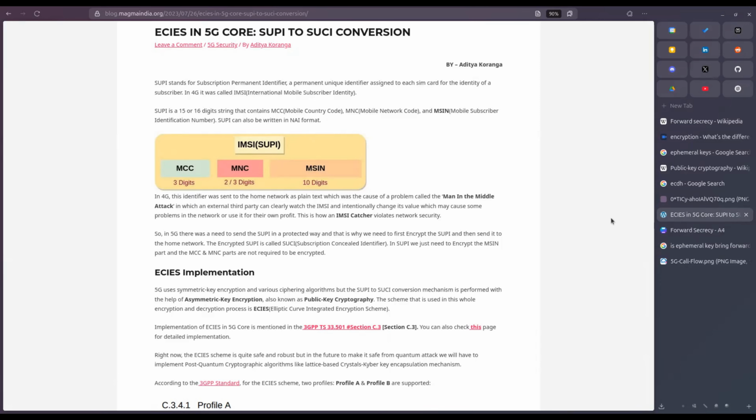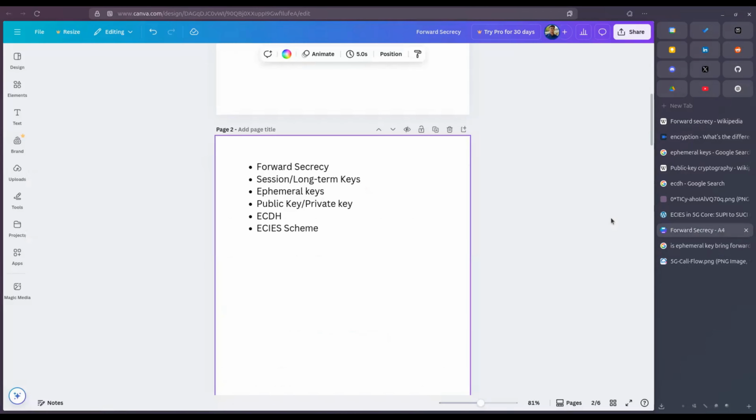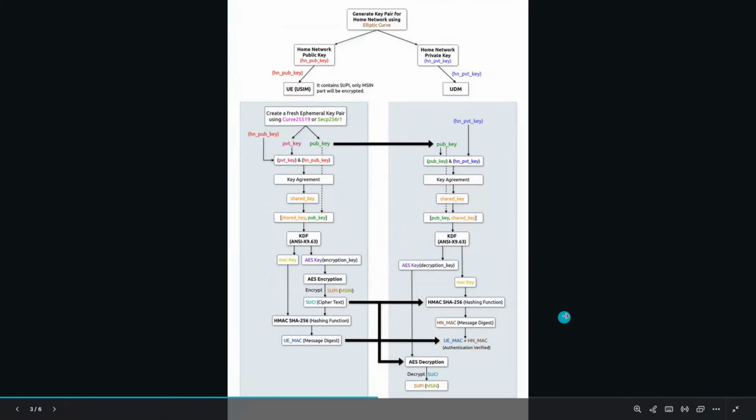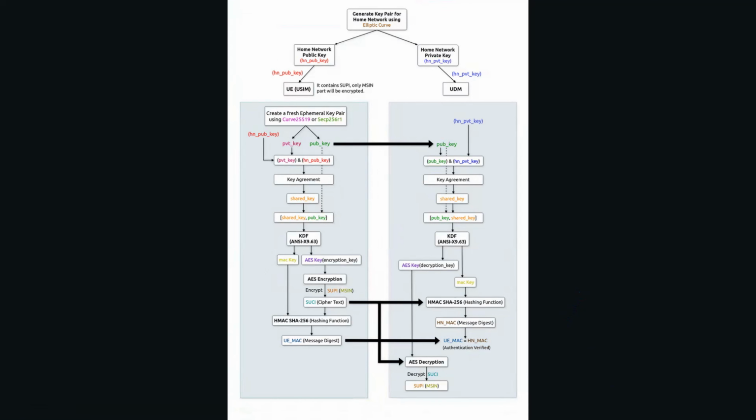Let's understand the call flow of the ECIES scheme. So this is the whole call flow of the ECIES scheme. First of all, we generate a key pair for the home network using some cryptography, let's say elliptic curve. So in this key generation, we have a home network public key and a home network private key.